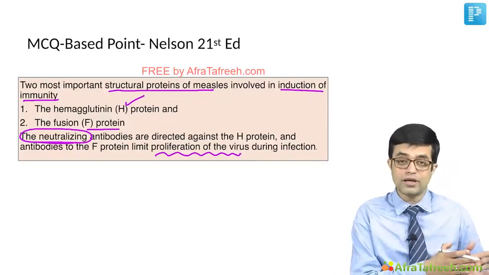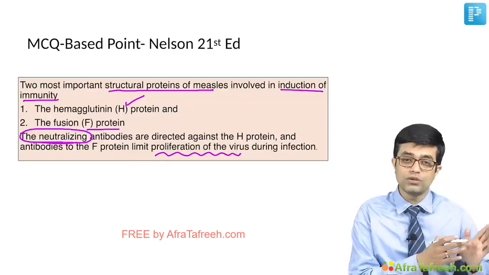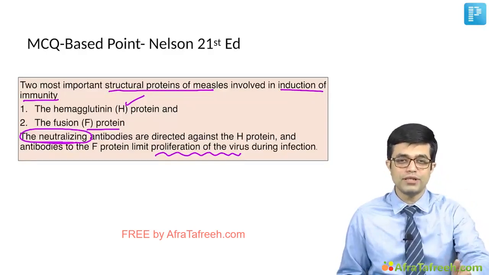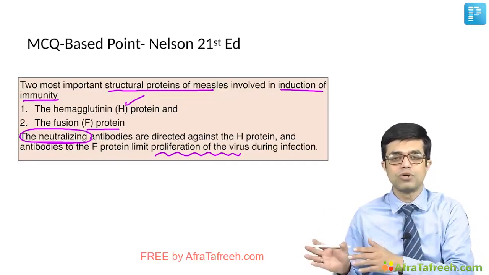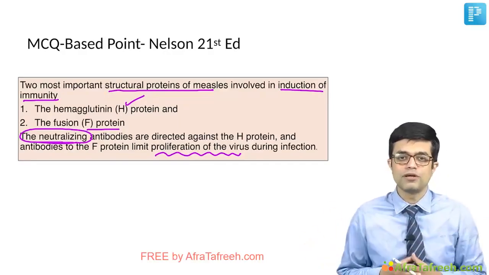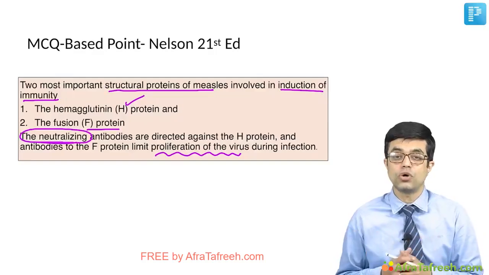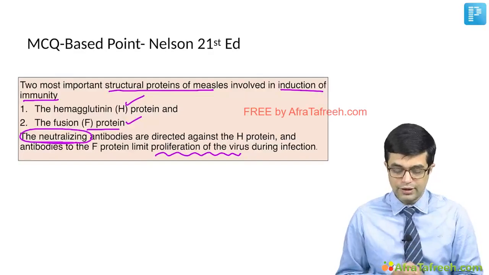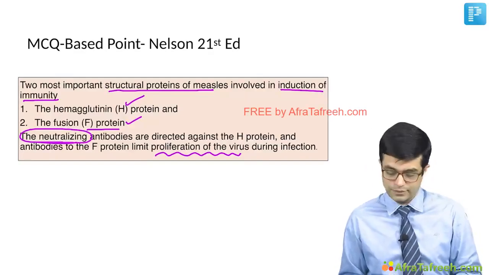So the neutralization of virus, including those in culture media, remember it is the H protein antibodies, and antibodies against F protein are involved in stopping the proliferation inside the tissues of host cells. So these are the 2 proteins involved in immune response to measles virus.